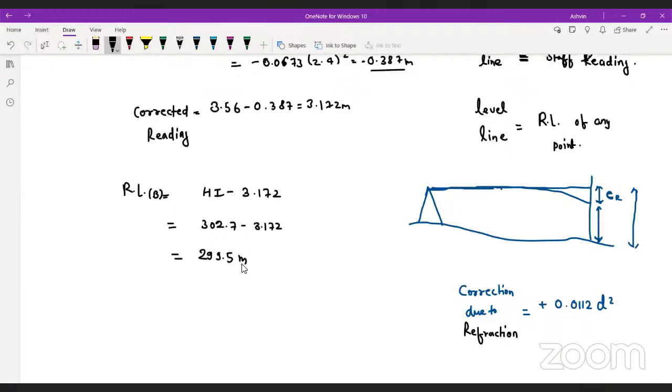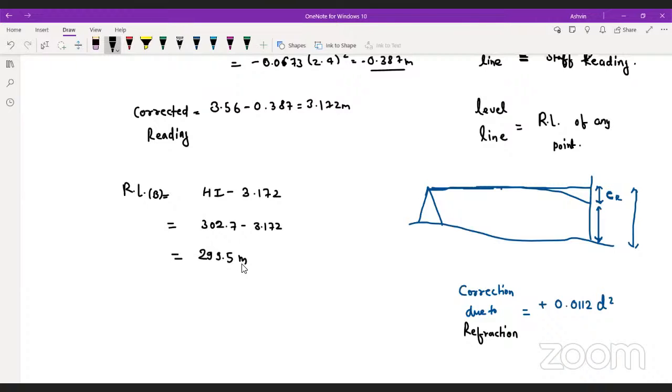Okay, so I guess Khushbu, your answer was 298. Where did you make a mistake? It's an error in meter. Did we make any mistake?